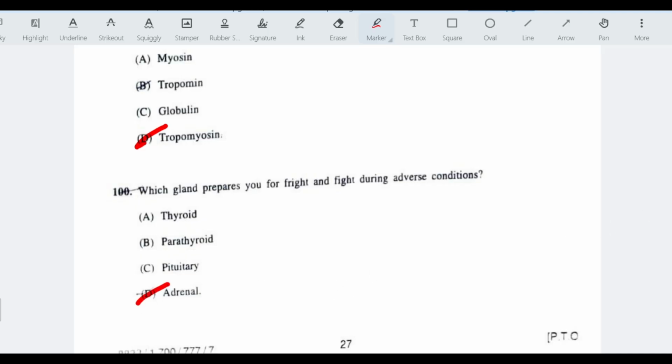I hope the answers are clear to you. And guys, as you have seen, some questions are repeating year wise. So do prepare well all the previous year question papers. Thank you.